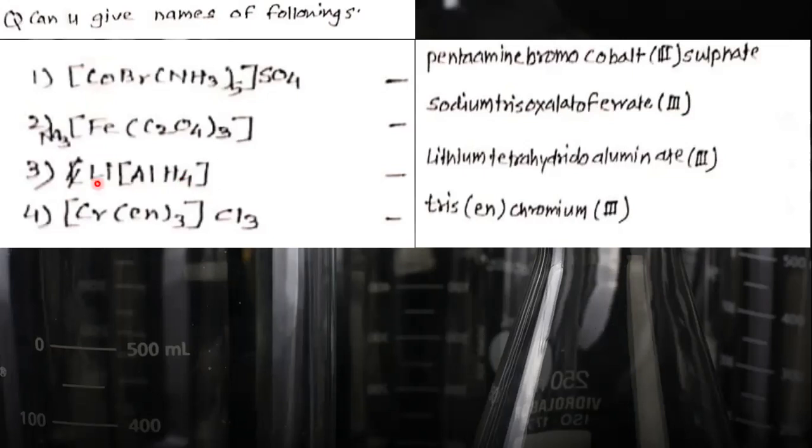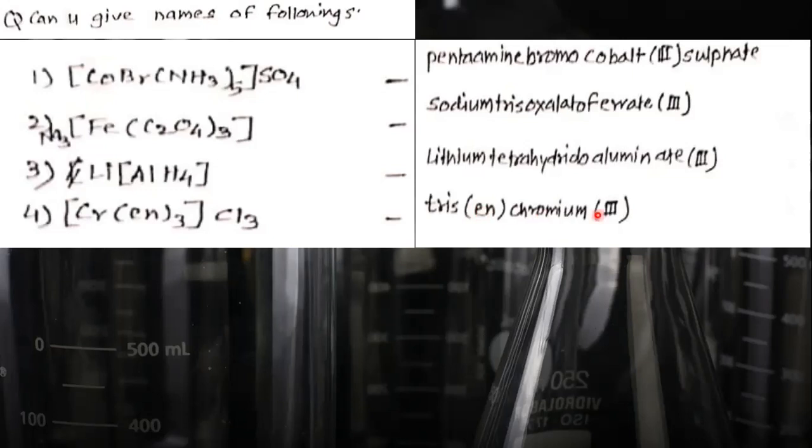LiAlH4. Li present, this is the counter ion, and this is the complex ion. So lithium tetrahydridoaluminate(III). Tris ethylenediamine present 3 times. So tris(en), or you may write ethylenediamine.